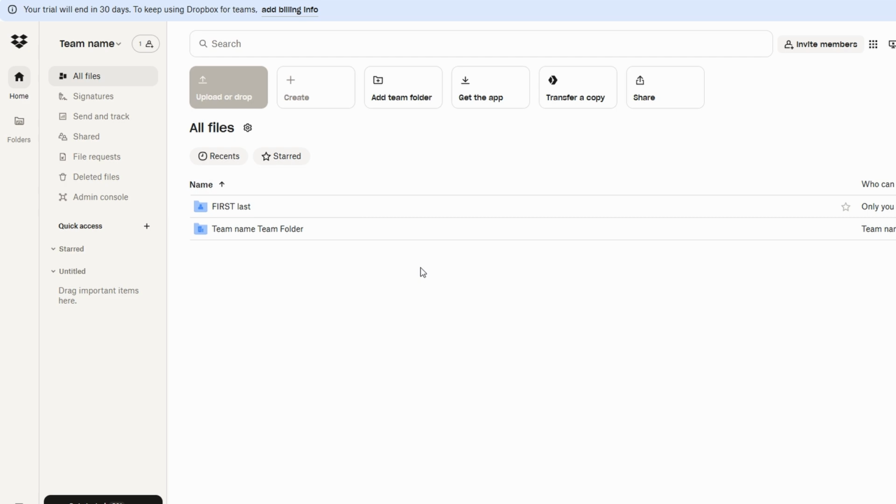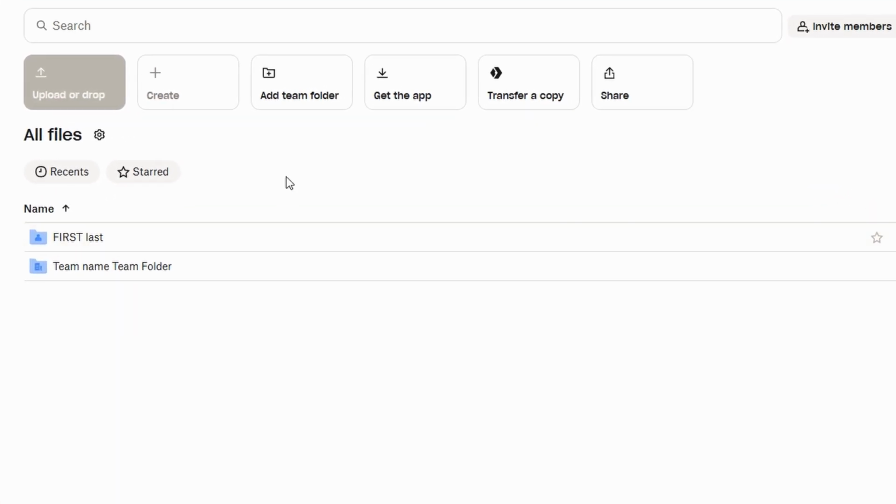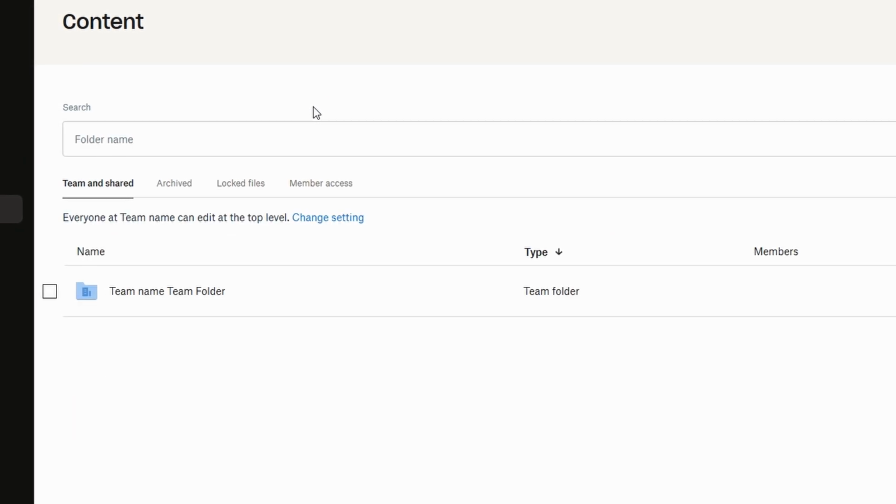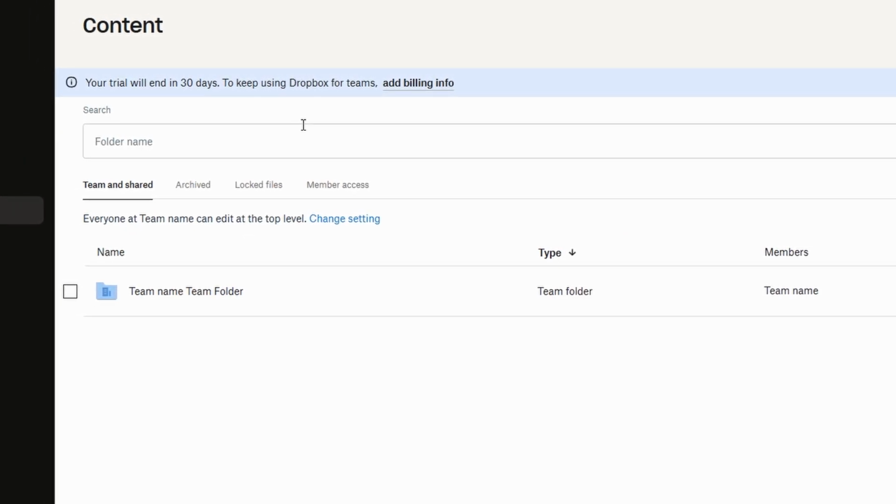One of the standout features is advanced file versioning. Dropbox automatically keeps track of changes made to documents, so you can easily revert to previous versions if needed, which is particularly useful for teams working on collaborative projects. You can also create shared folders for specific teams or departments, making it easy to manage permissions and ensure that everyone has access to the files they need.